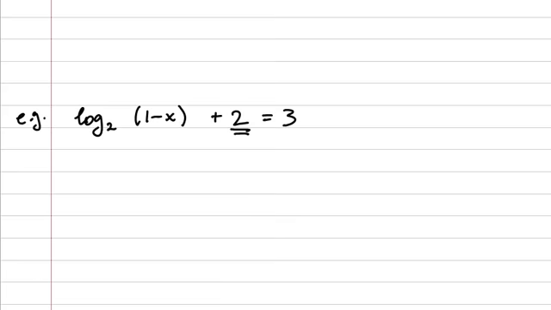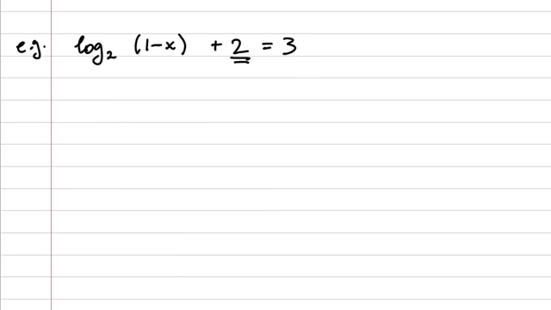Now suppose that we are trying to solve something a little bit more complicated. In this equation, we will first solve for log base 2 and then apply what we learned. So first I'll bring 2 over to the other side. I will have log base 2 of 1 minus x equals 3 minus 2, which is 1. And then I will put both sides of the equation into the argument of 2 to the x.